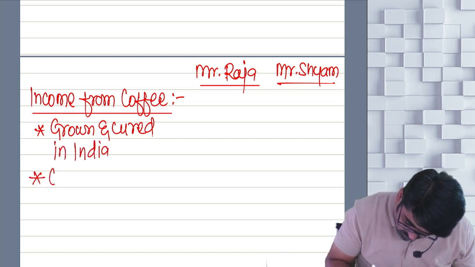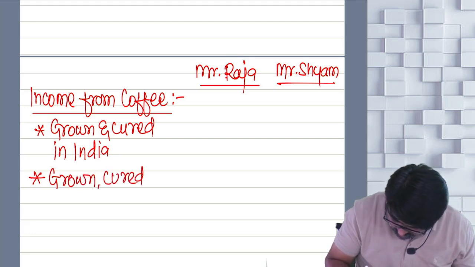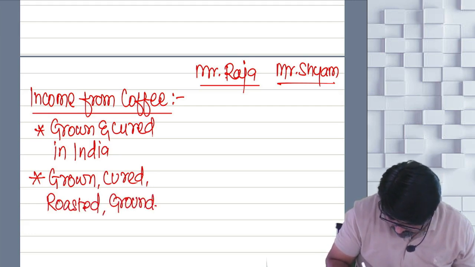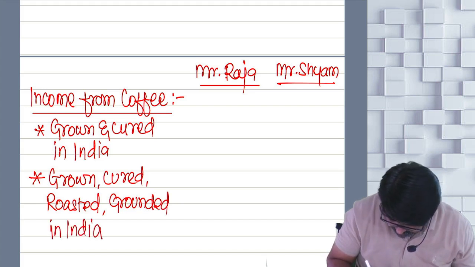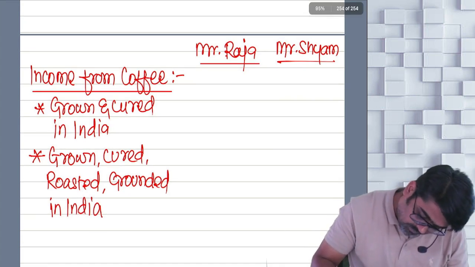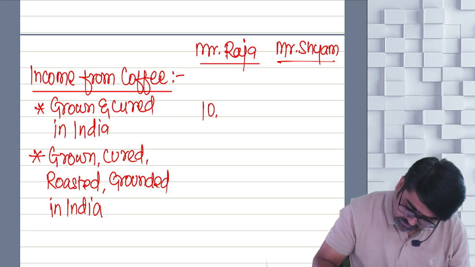Then coffee grown, cured, roasted, ground in India. So how much is Raja earning? 10 lakhs.